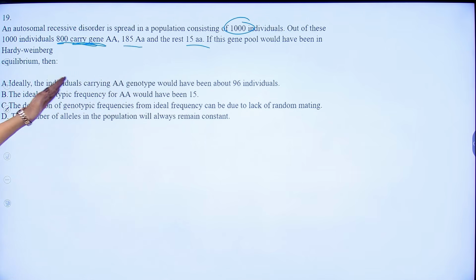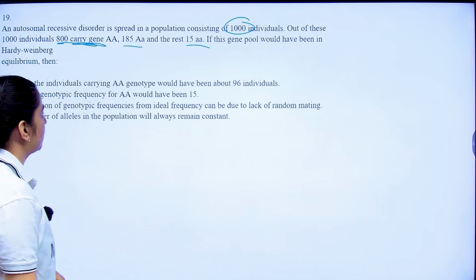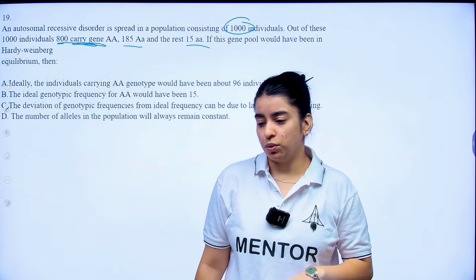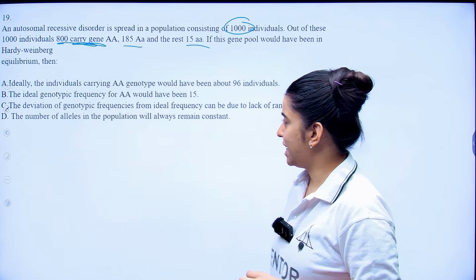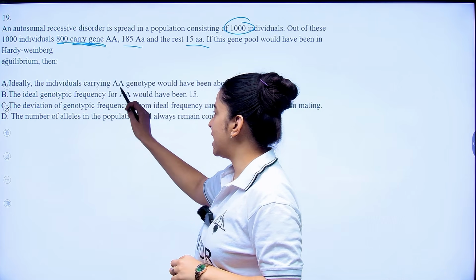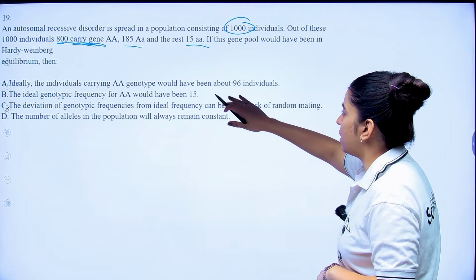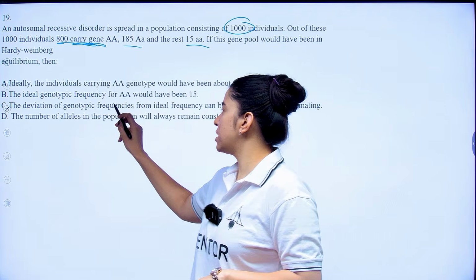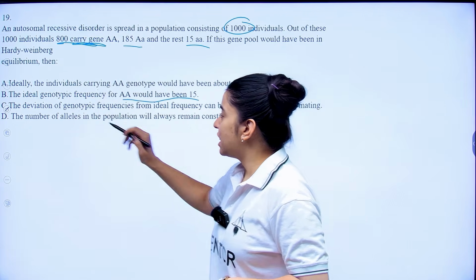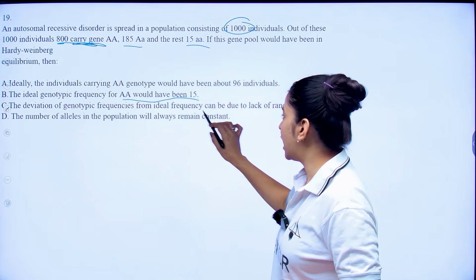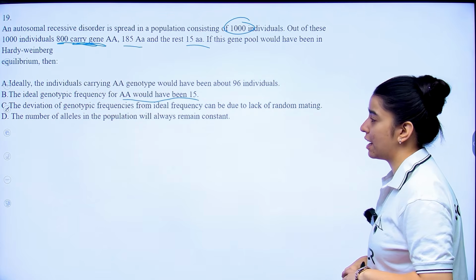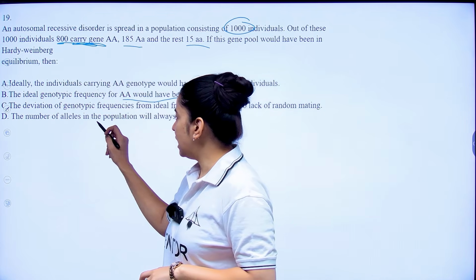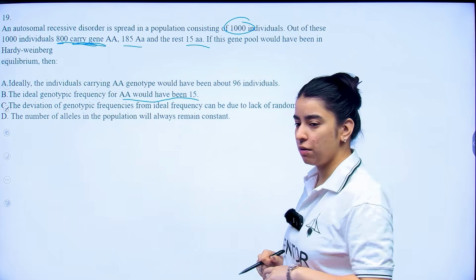If this gene pool would have been in Hardy-Weinberg equilibrium, then the options say: ideally the individuals carrying AA genotype would have been about 96; the ideal genotypic frequency for AA would have been 15; the deviation of genotypic frequency from ideal frequency can be due to lack of random mating; and the number of alleles in the population will always remain constant.